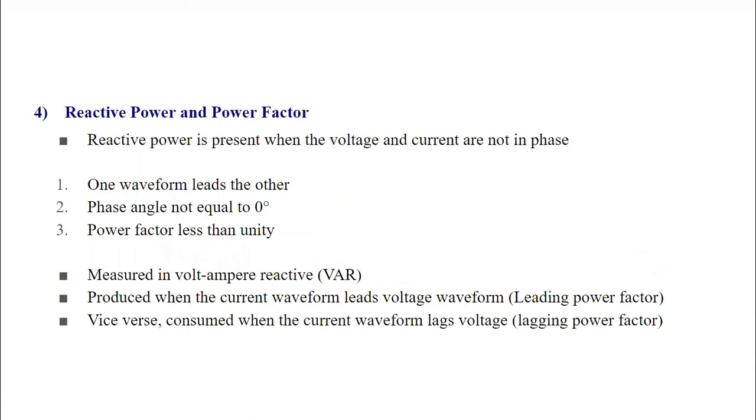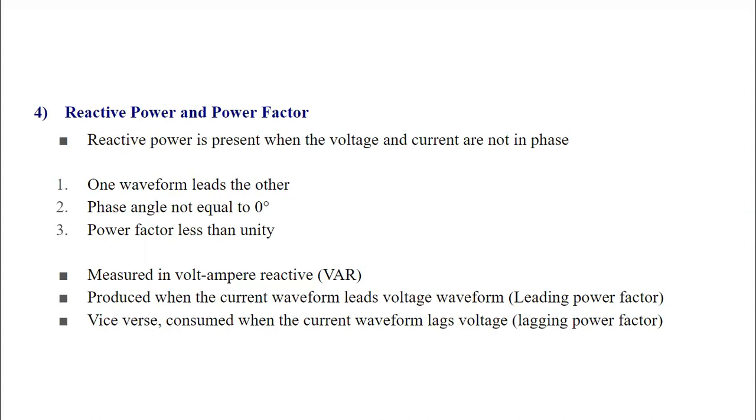Reactive power and power factor. Reactive power is present when the voltage and current are not in phase. In a resistive circuit, the phase difference between voltage and current is zero. Therefore, in a resistive circuit, reactive power is absent. In the case of an inductive circuit or capacitive circuit, there is a presence of reactive power, in which one waveform leads the other, the phase angle is not equal to zero, and the power factor is less than unity.